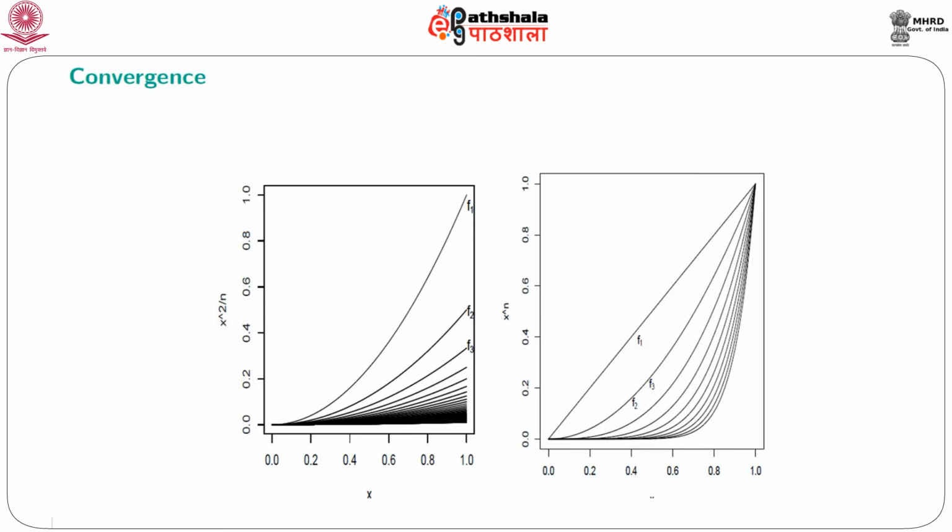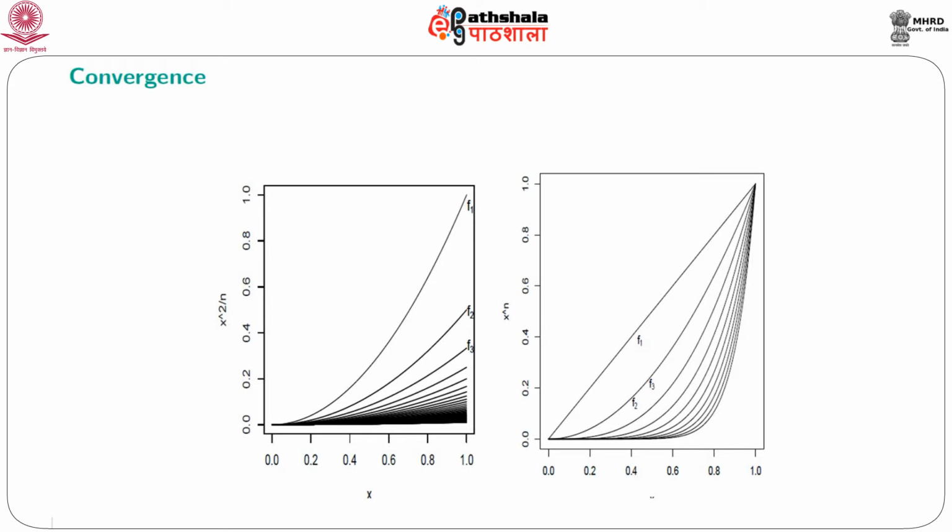Now for n equal to 1, we get a straight line which is indicated by f1, and for n equal to 2, we get x squared, which is something like a parabola, and we have indicated this in the graph by f2, and then we get f3, f4 and so on. So as we increase n, we get that the functions actually become close to the 0 mark.